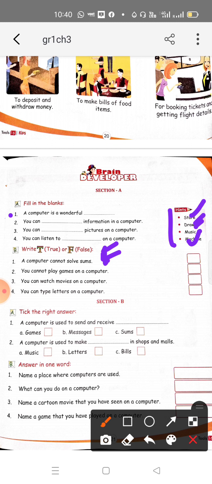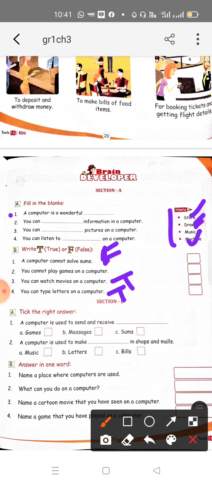Third one: you can watch movies on a computer. Yes, this is true because we can watch. And: you can type letters on a computer. It is also true. On computers we can type different kinds of letters. We can write applications, we can write letters, we can make reports. So the fourth one is true.